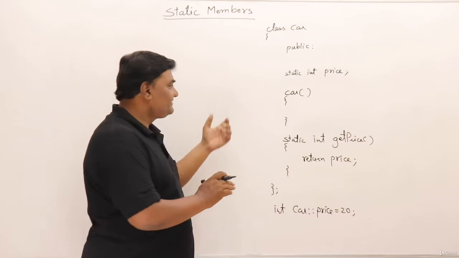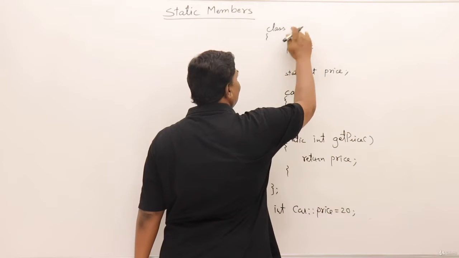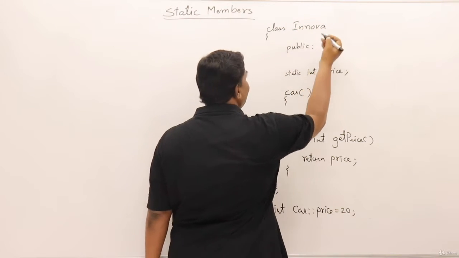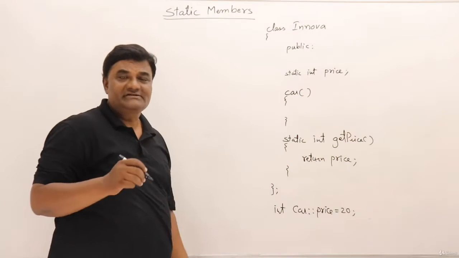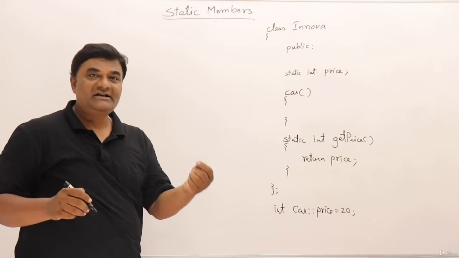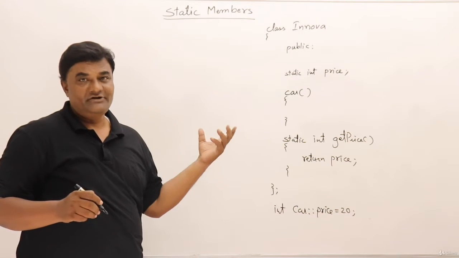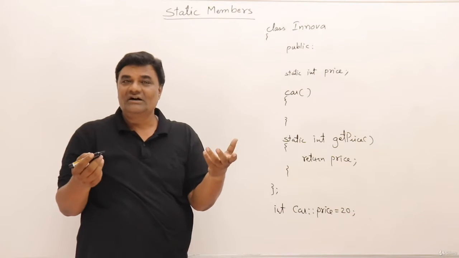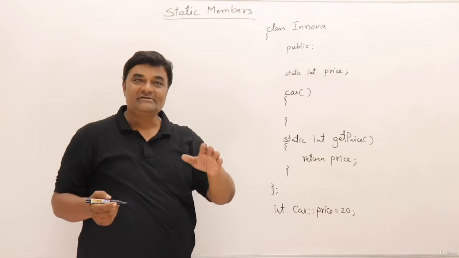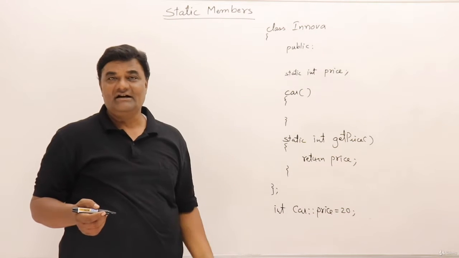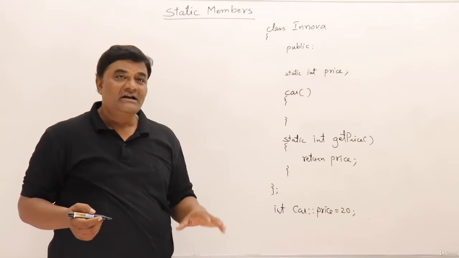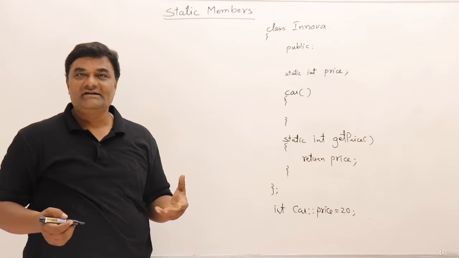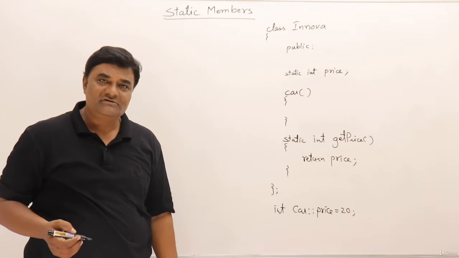class. Suppose this is a Innova car. So the price of Innova is same for all the objects. So price is a common variable for all the objects of Innova. Suppose I have purchased a car, you ask me what's the price, so I'll tell you the price. Suppose one of your friend has taken a car, you ask him, he'll give you the same price. So upon an object you are asking what is the price, so you'll get the same amount, right?